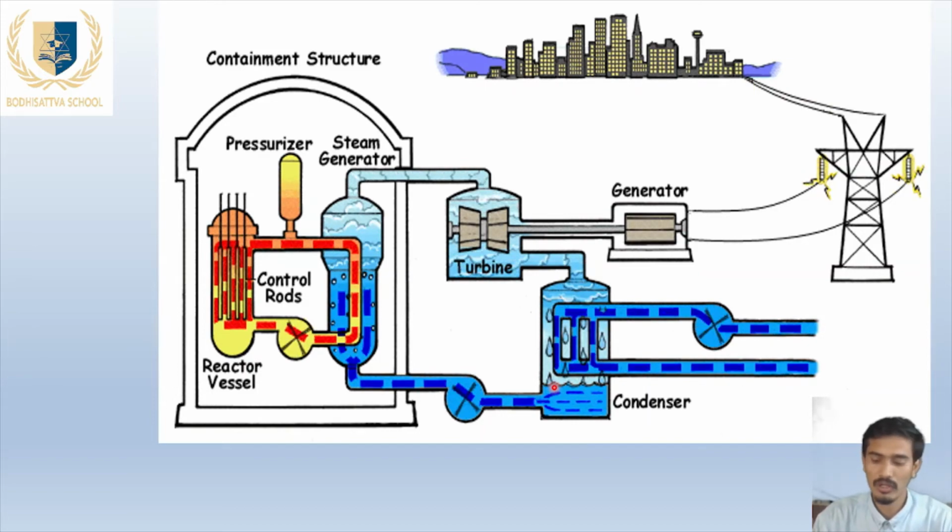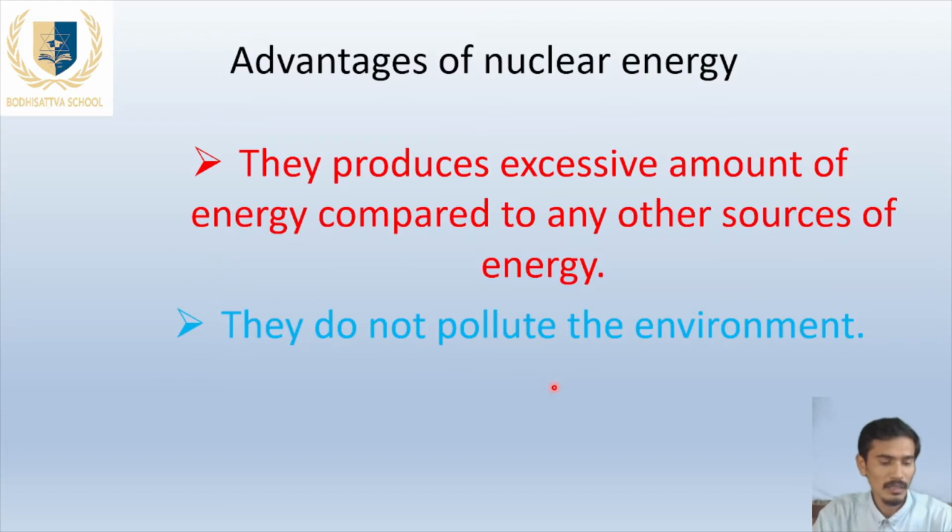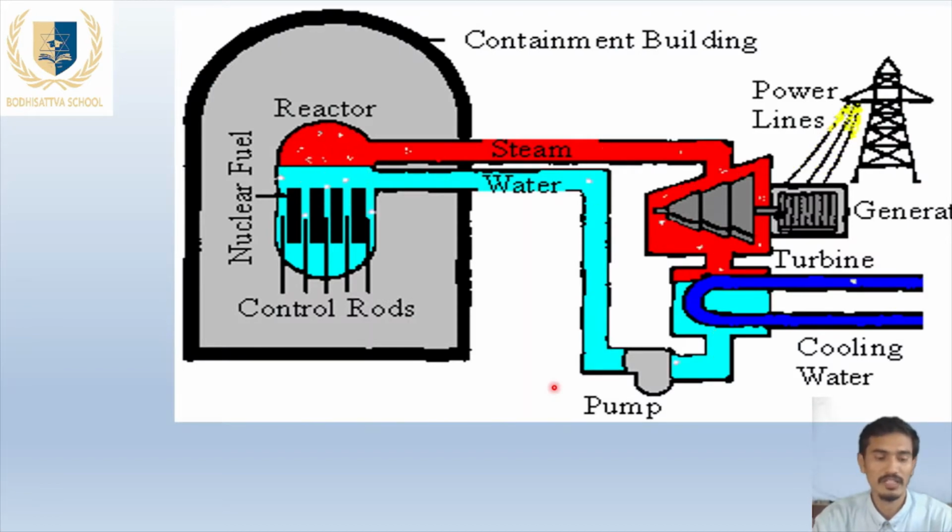I have told you that this nuclear power plant can produce an enormous amount of energy. One fission cycle, or one atomic nuclear fission reaction, can produce 200 mega electron volts of energy. That is so much power.